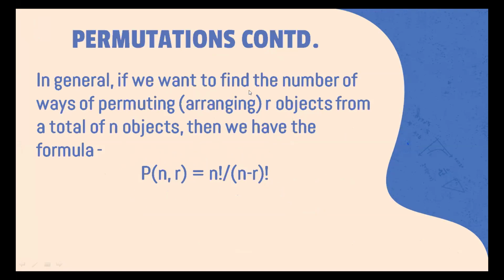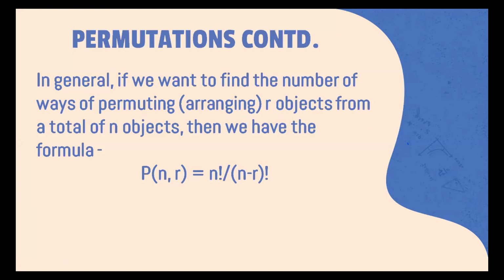In general, if we want to find the number of ways of permuting or arranging R objects from a total of n objects, what we want to say here is that R is less than or equal to n. So the formula that we have here is for P n comma R, and P n comma R is just the notation for permutation of R objects from n objects. So n can take any value, R can take any value less than n.